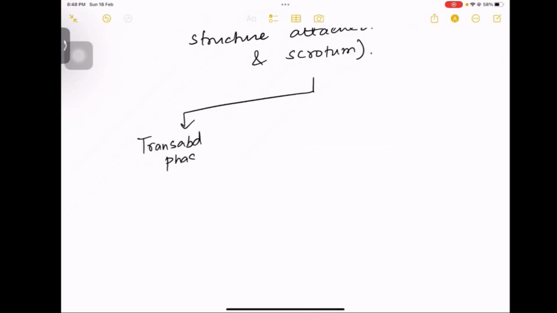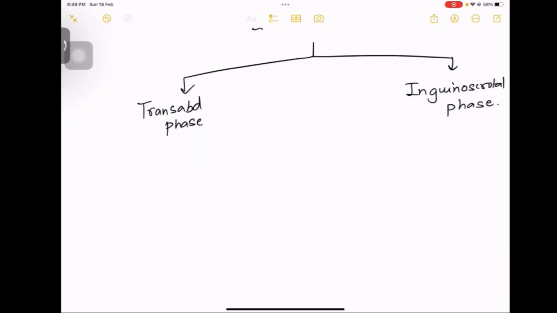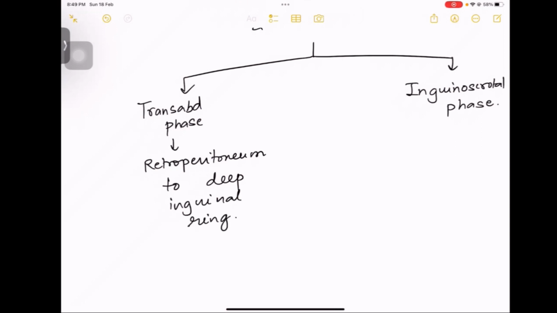Now what will happen? There are two phases of descent. One is the transabdominal phase, मतलब testis abdomen में ही पूरा travel करता है, and the second is the inguinoscrotal phase, मतलब testis inguinal region से scrotum में आएगा. Now this transabdominal phase occurs in 25 to 28 weeks of gestation, and inguinoscrotal phase occurs in 28 to 35 weeks of gestation.